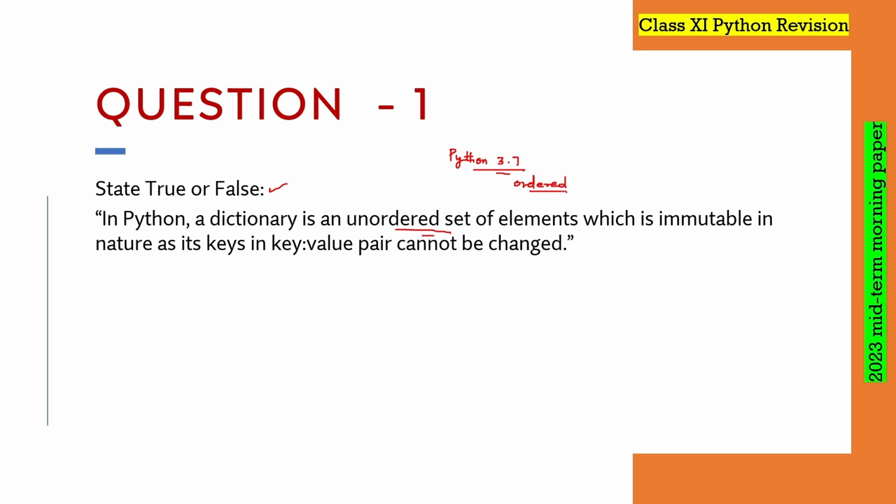Now let's see the next part: which is immutable in nature. This one is incorrect. Why? Because a dictionary is mutable in nature.